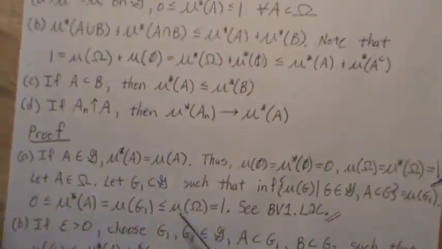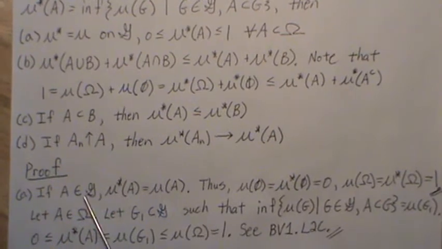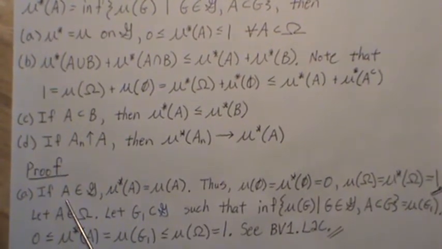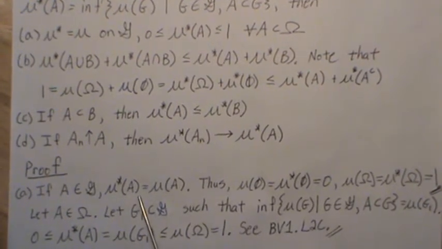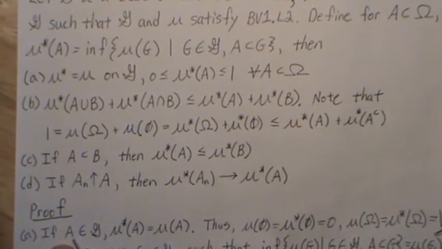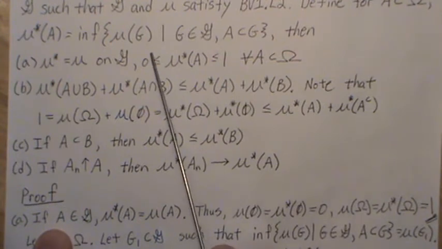So here's the proof of these. If A is in G, so remember A is any subset of omega, but if it's in G, then these two measures are equal. They have to, because since A is its own cover, then it's the infimum of all covers.